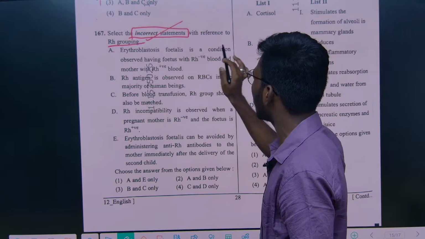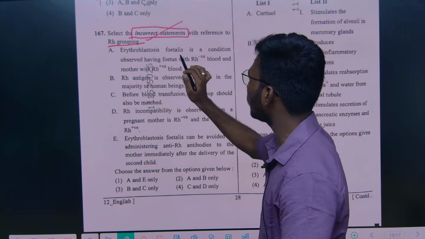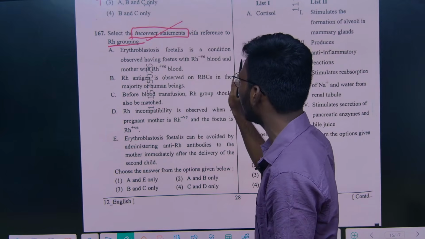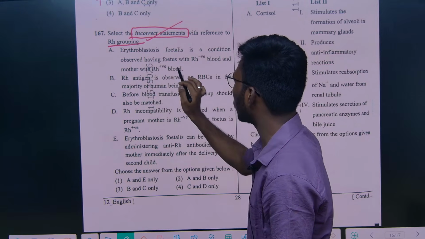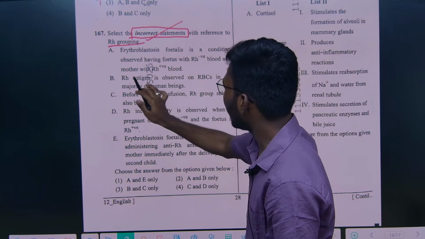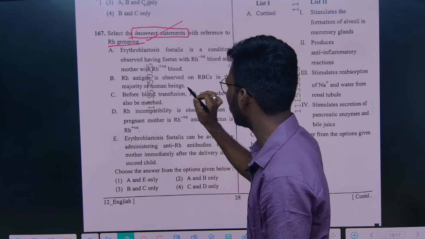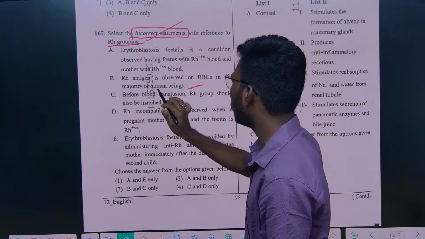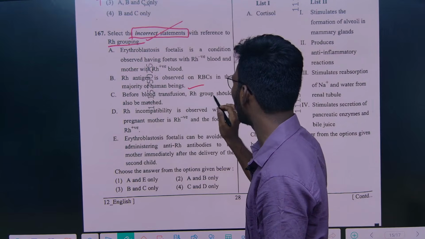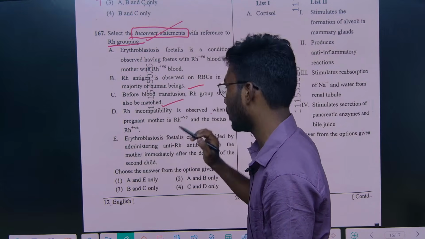Erythroblastosis fetalis is a condition observed having fetus with Rh negative blood and mother with Rh positive blood. Next one, Rh antigen is observed on RBC in the majority of human beings. Okay, before blood transfusion, Rh group should be matched.